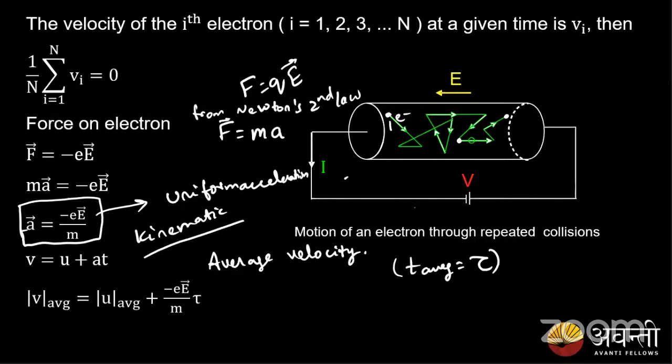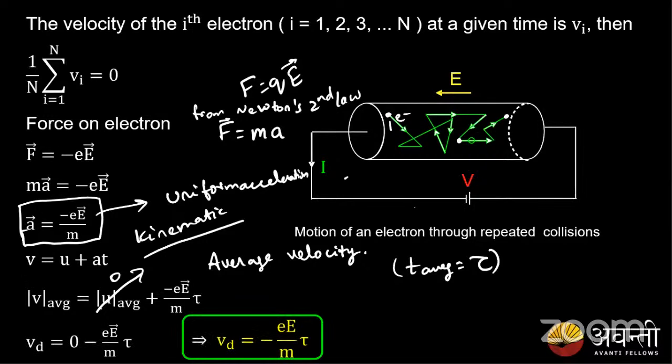How much was my electron's velocity before applying voltage? Before that, even at room temperature, it was 0, right? It was not able to come out of this conductor. But when I applied the voltage, what happened? This electron experienced a force and tried to move out of the conductor. So initially the average velocity of this electron is 0, and the average velocity it then experiences is nothing but the drift velocity.